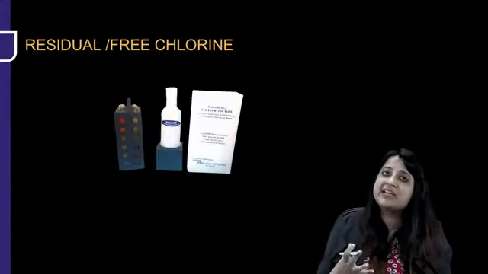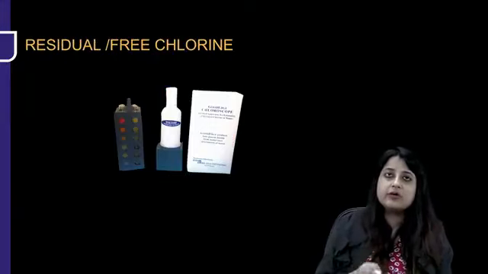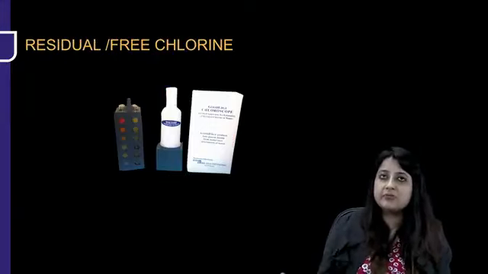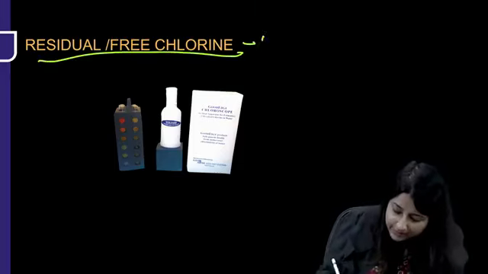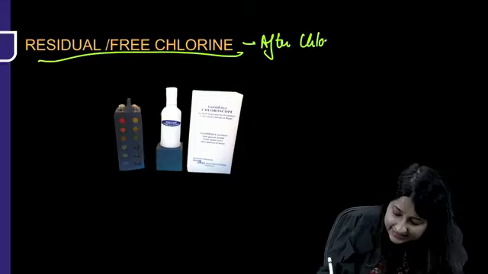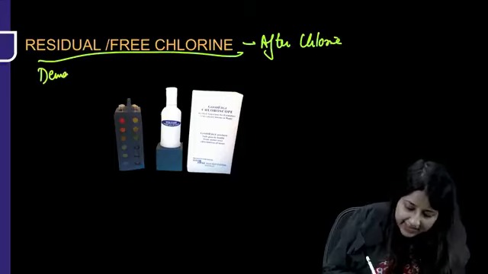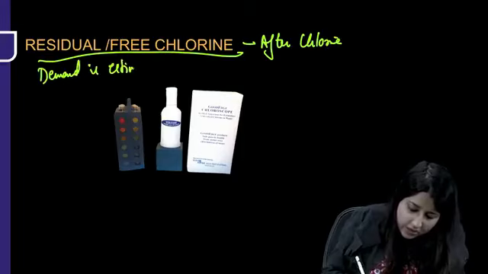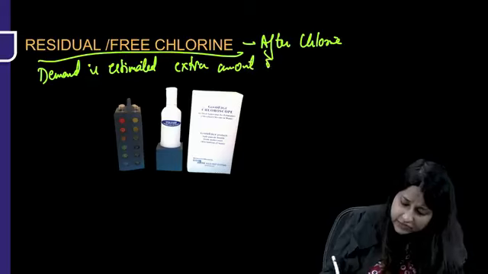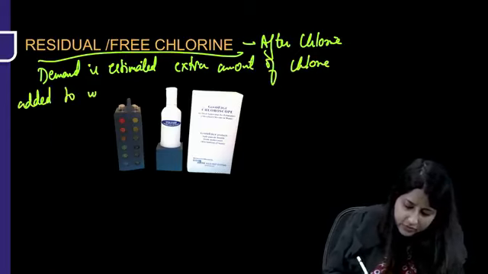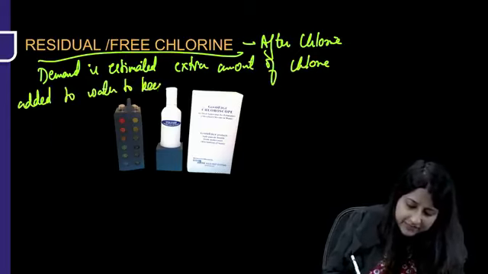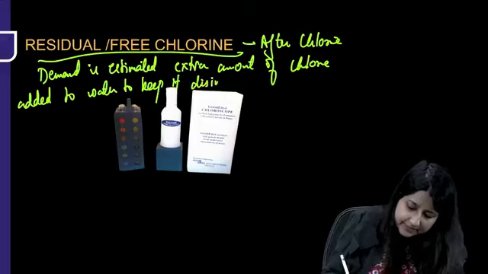Now, after chlorine demand is estimated, that is, how much chlorine is required to disinfect a particular amount of water, we are going to add some extra amount of chlorine to the water, to keep it disinfected.